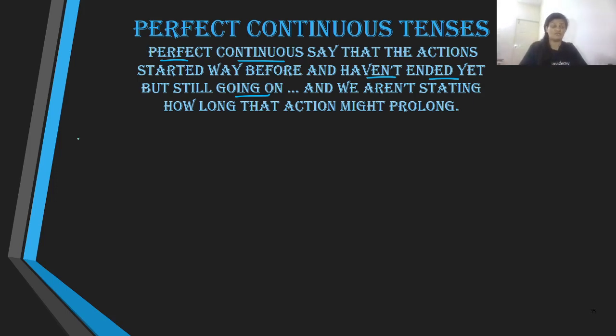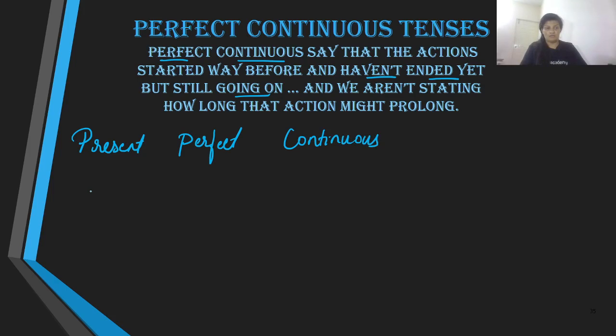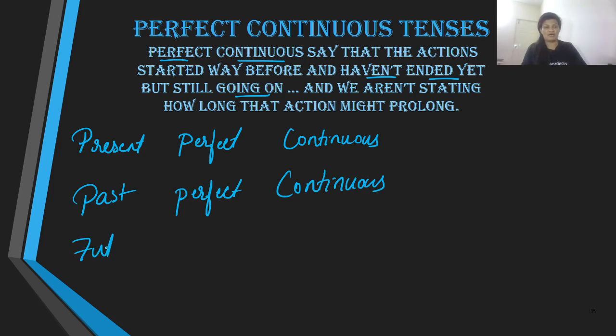Obviously, we have three tenses. We have present perfect continuous, we have past perfect continuous, and of course we have future perfect continuous.